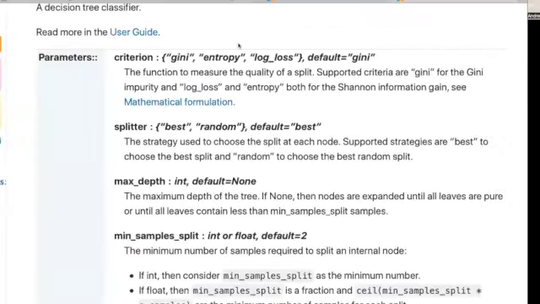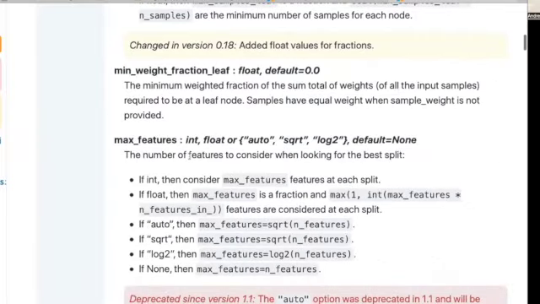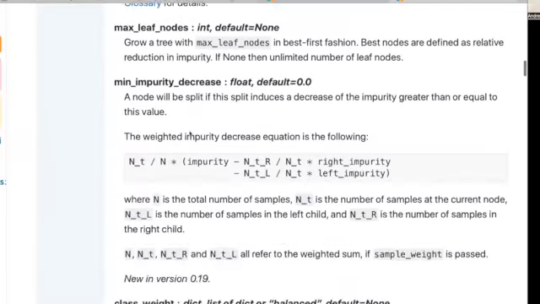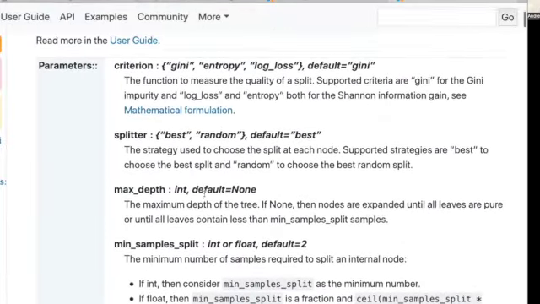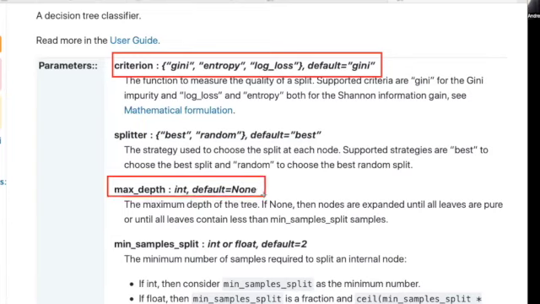could change. So we could change our criterion between Gini, entropy, and log loss. We could change max features. We could change max leaf nodes. We could change the max depth. So why don't we experiment just with max depth, which we've already used, and then also see how changing the criterion could adjust things. So I'm just going to build a GridSearchCV over these two things.